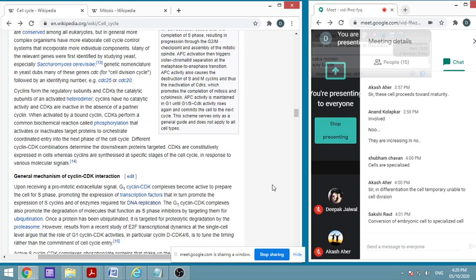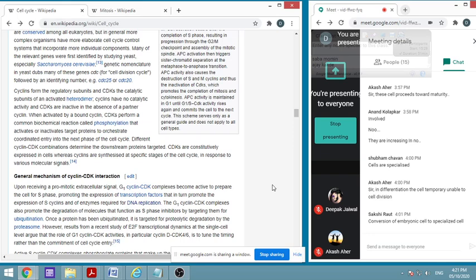If in an orchestra something happens, a sound comes from somewhere, one organ is playing somewhere else, another musical instrument is playing somewhere else, then you will not enjoy it, you will find it rather distracting instead of enjoying. But if everything happens in a very clear way, one after another, then you will enjoy. So similarly, these are coordinated things. The different cyclin CDK combinations are there. They will determine the downstream proteins that are targeted.